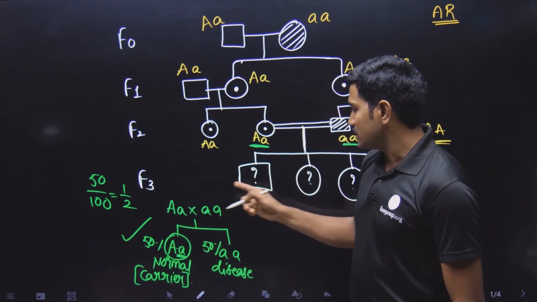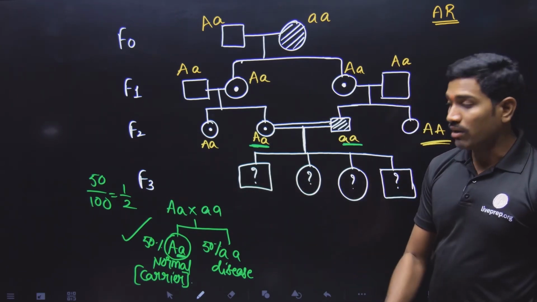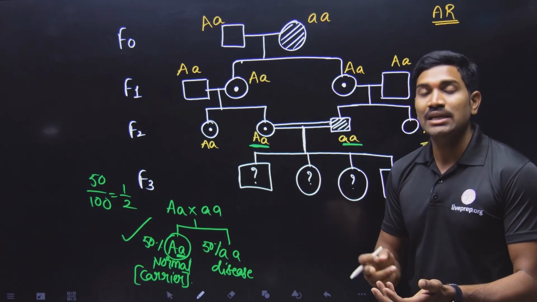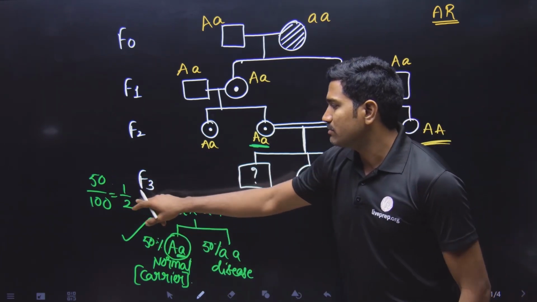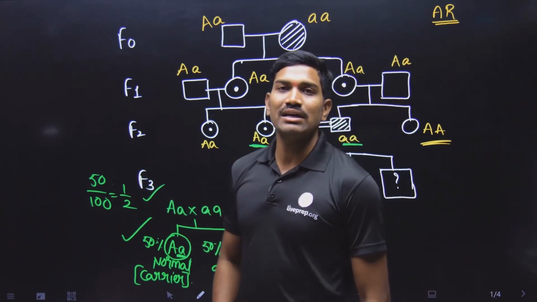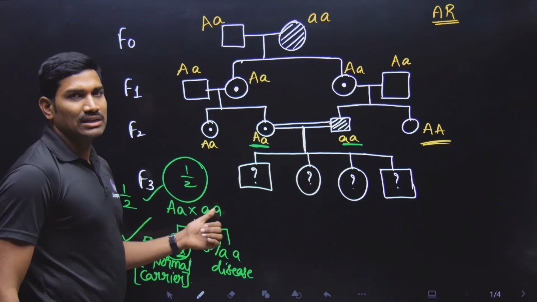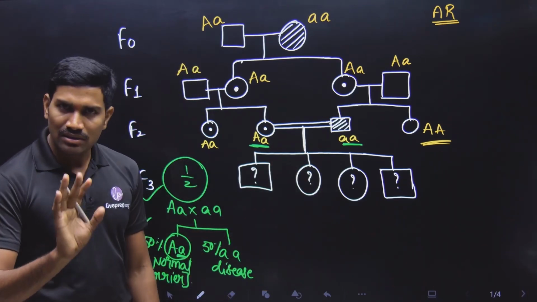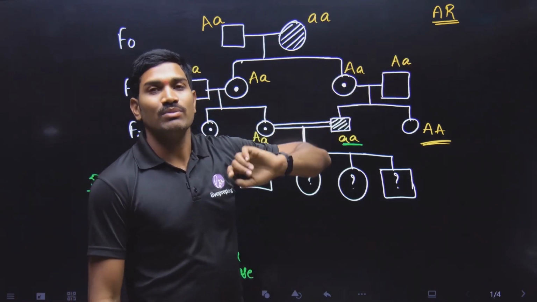In the F3 generation here, what is the probability that the individual will be not having disease, but carrying disease causing allele? So what is the probability here? 50%. 50% means what? 1/2. So what is the answer here? 1/2. This is the answer they are asking. So anyhow, in the options 1/2 is there. 1/2 is the answer. Clear? But this you are getting if you are following autosomal recessive.